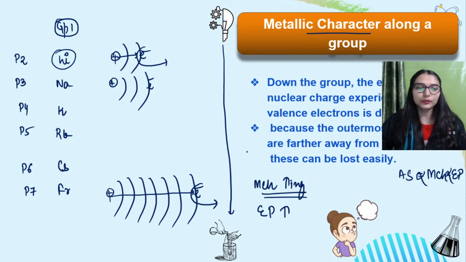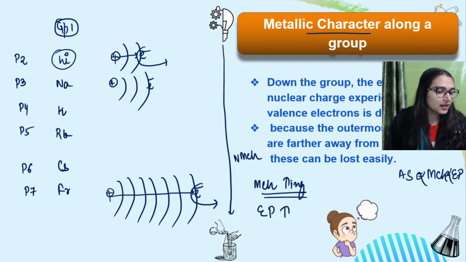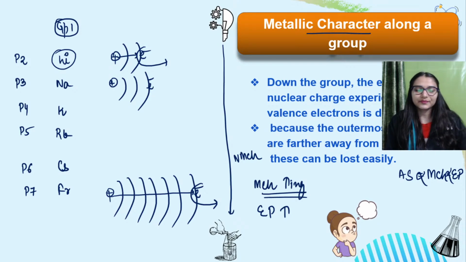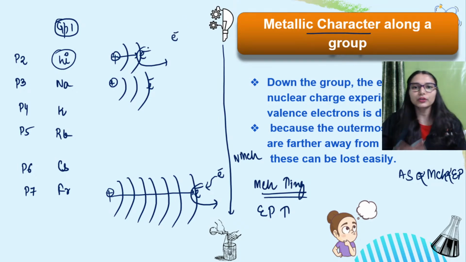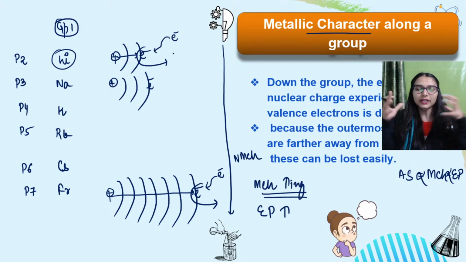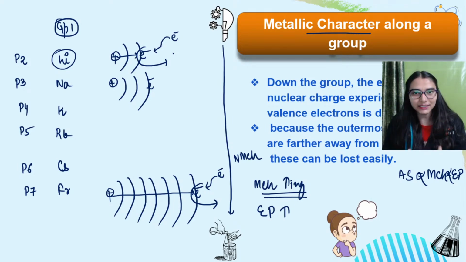Okay, and what would be the trend of non-metallic character? Non-metallic पे क्या होगा? Yes, non-metallic character would be opposite. So if you ask francium to accept an electron, francium won't be able to do it because nucleus cannot hold the incoming electron tightly. But in the case of lithium, effective nuclear charge is high enough to take that incoming electron and hold it effectively. So non-metallic character top to bottom will decrease. Metallic character will be increasing.